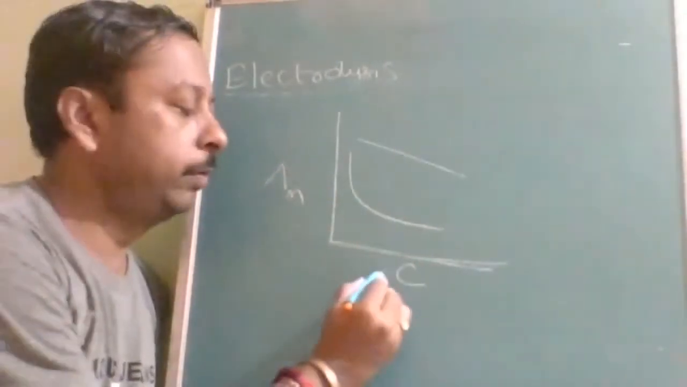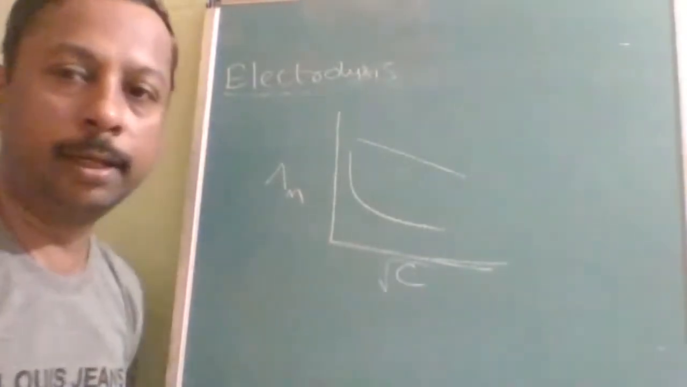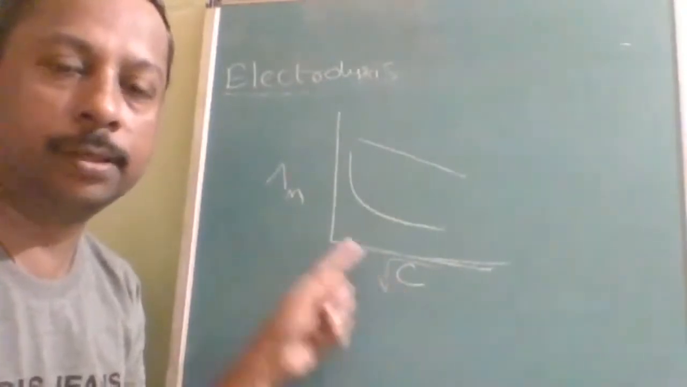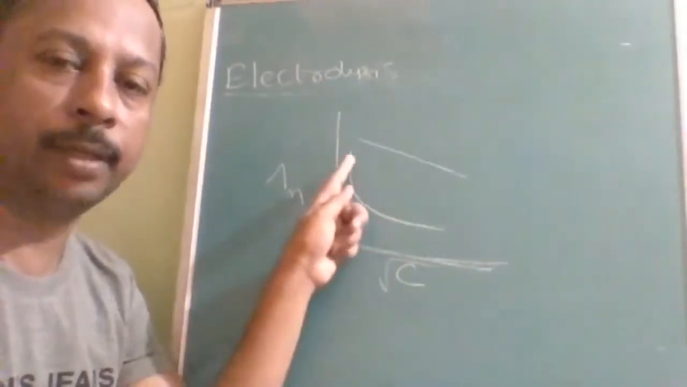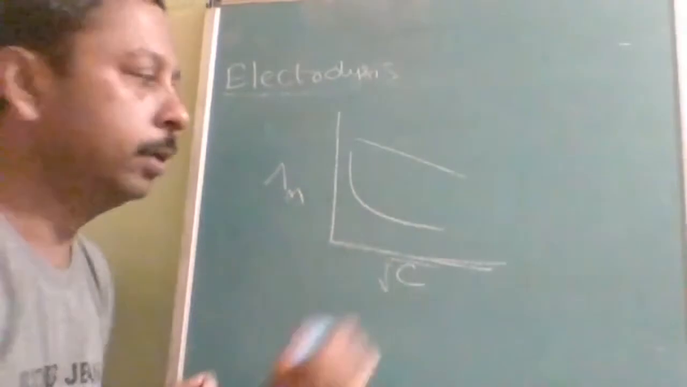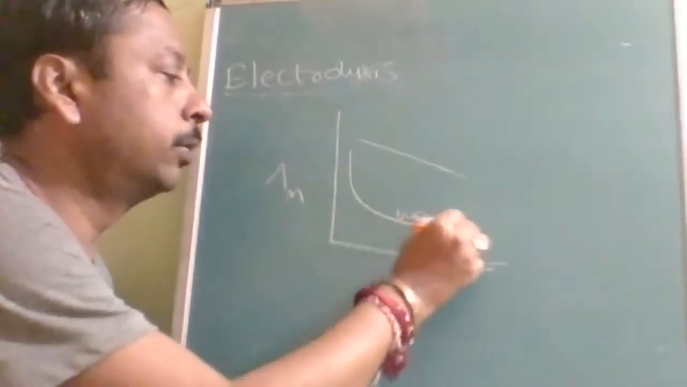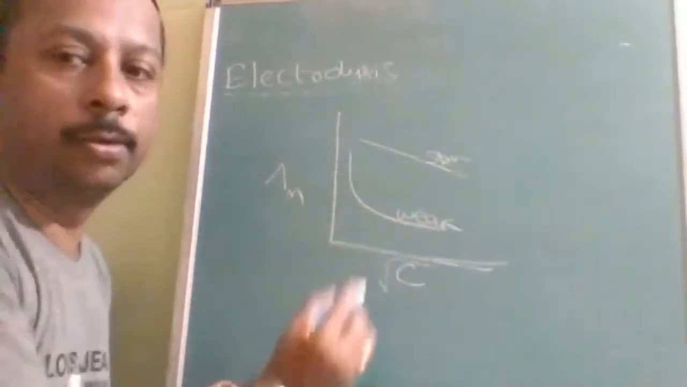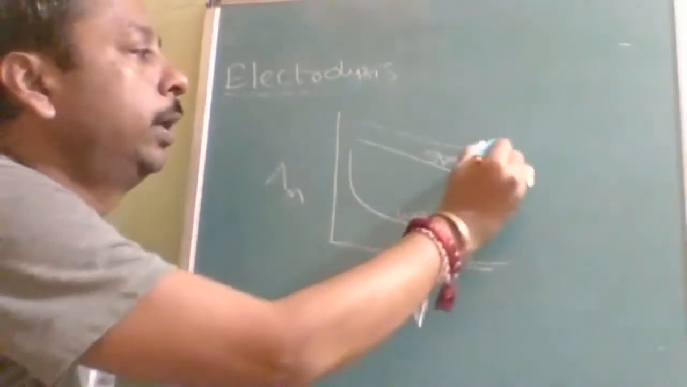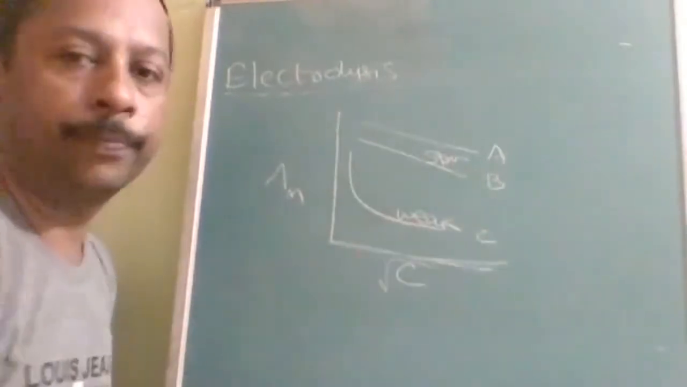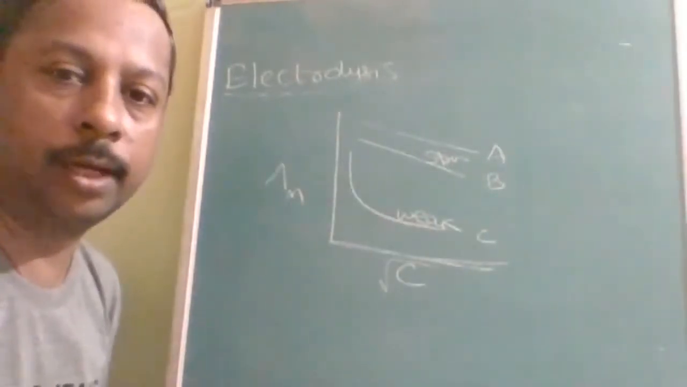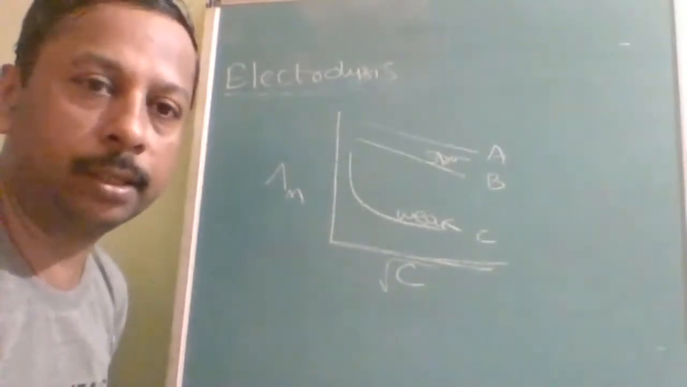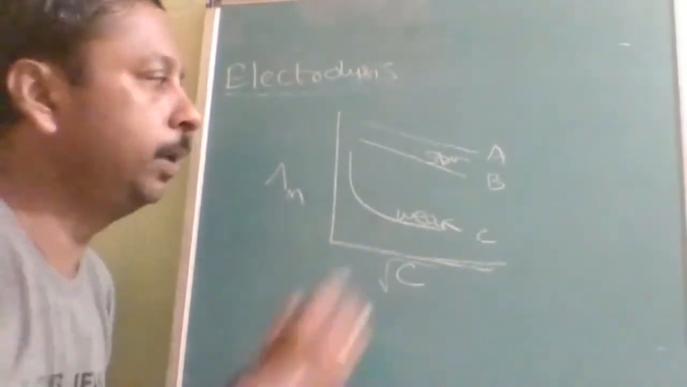Then the effect on molar conductivity with concentration. Here, square root of concentration, Debye-Huckel-Onsager equation. So square root of concentration and molar conductivity. If it follows this pattern, that means it is a weak electrolyte. If it follows this pattern, then it is a strong electrolyte. Let us take electrolytes A, B and C. Then the order of strength of electrolytic nature or molar conductivity will be, A will be